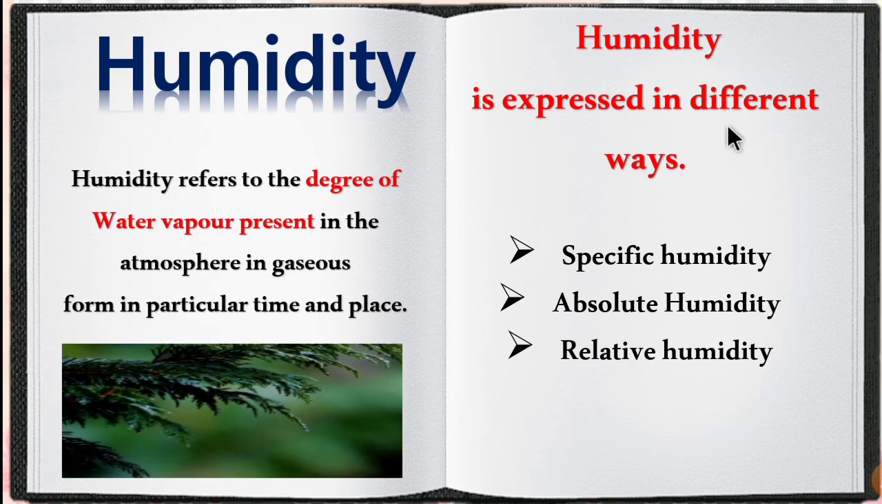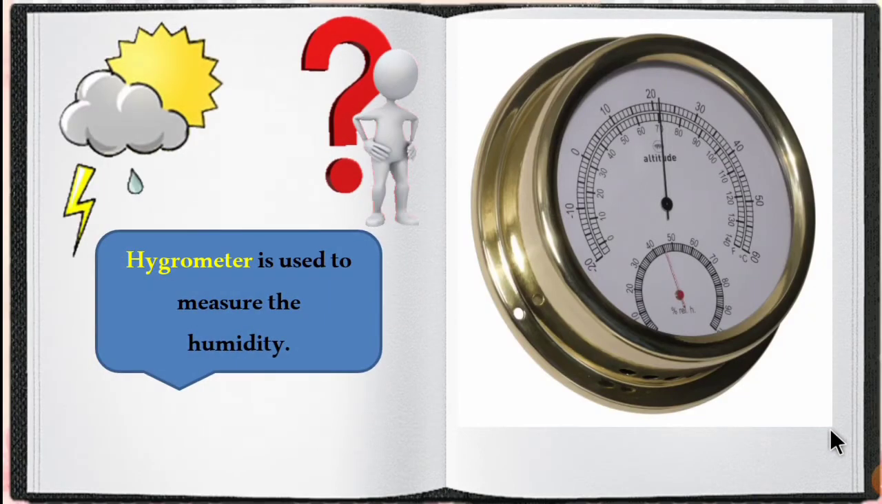Humidity can be expressed in different ways. The three different ways are specific humidity, absolute humidity and relative humidity. Now let's see which instrument is used to measure the humidity. A hygrometer is used to measure the humidity.